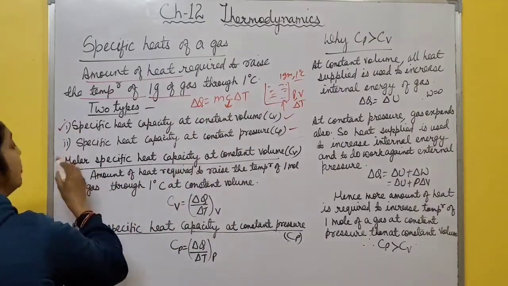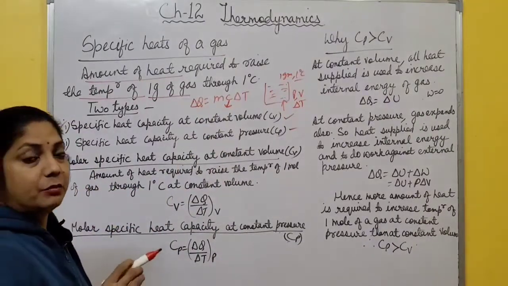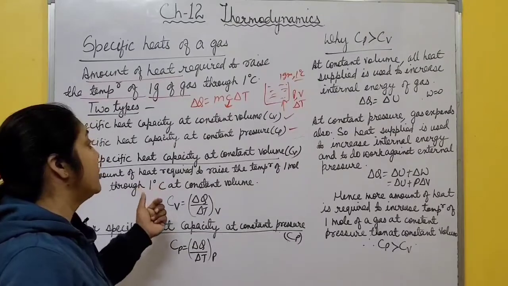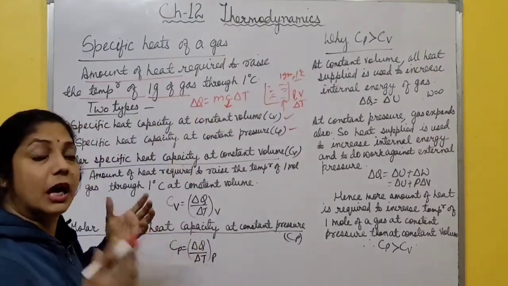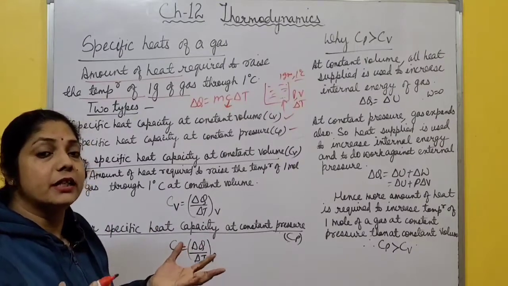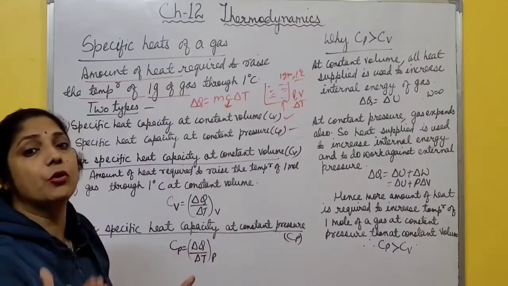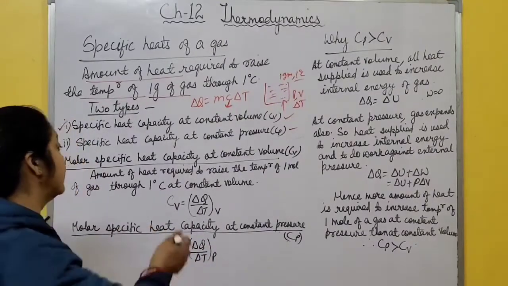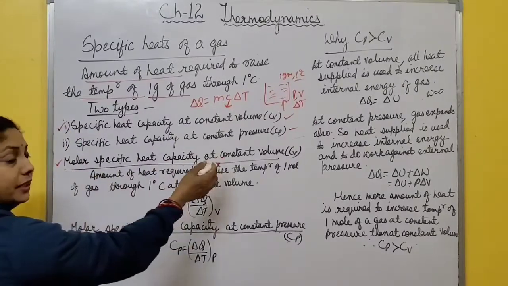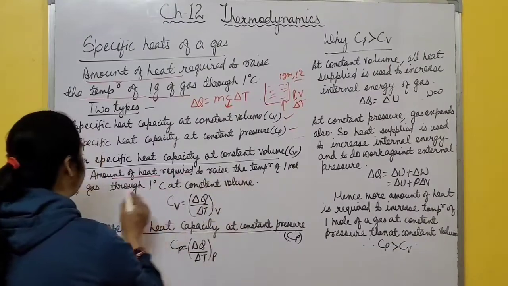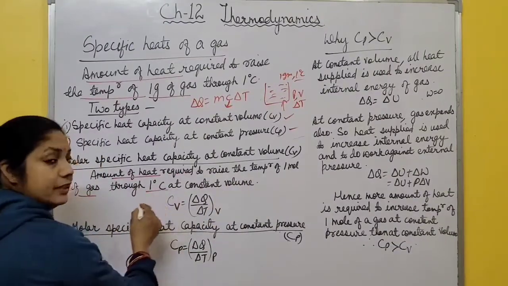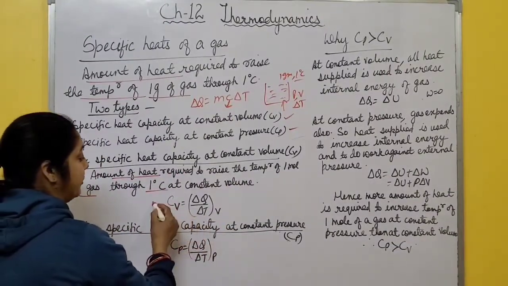Now what is the molar specific heat capacity? In molar specific heat, in place of 1 gram, you take 1 mole. The amount of heat required to raise the temperature of 1 mole of a substance through 1 degree Celsius is called molar specific heat at constant volume. The amount of heat required to raise the temperature of 1 mole of gas through 1 degree Celsius at constant volume, and in this way you can define this.